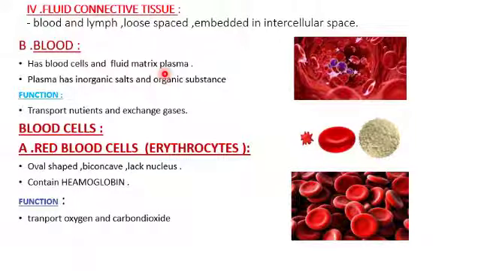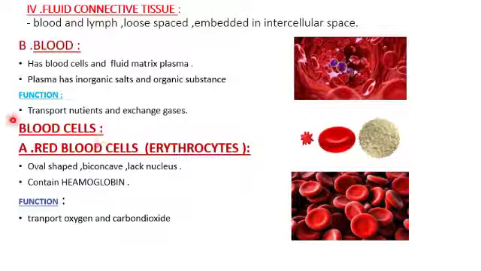If you take blood, it is made up of blood cells and plasma. What is this plasma? It has inorganic salts and other organic substances: carbon, hydrogen, and inorganic salts like calcium and zinc, all those things present in the blood. What is the function of blood? To transport nutrients and exchange gases like carbon dioxide, oxygen, etc.